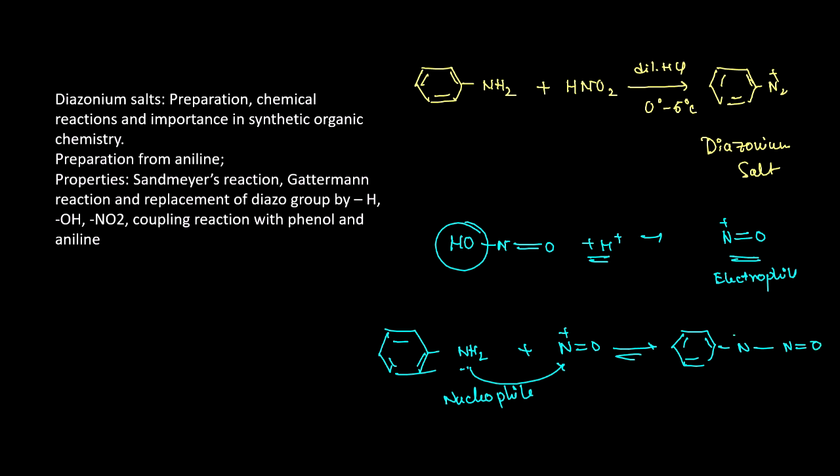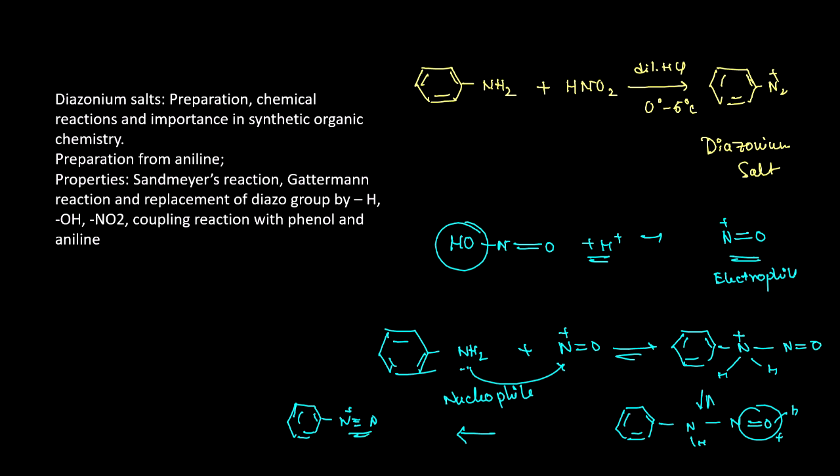Here a positive charge will form with 2 hydrogens, and a rearrangement will happen. After the rearrangement, over nitrogen there will be no charge, and it will give one of its hydrogens to this oxygen, and then this OH double bond will open up, and one water molecule will come out, and it will ultimately give you N triple bond N, N2 positive. After formation of the diazonium salt, it can participate in various kinds of reactions.